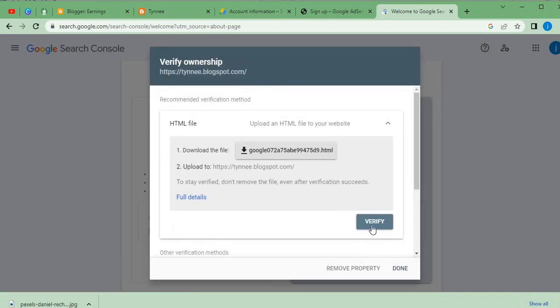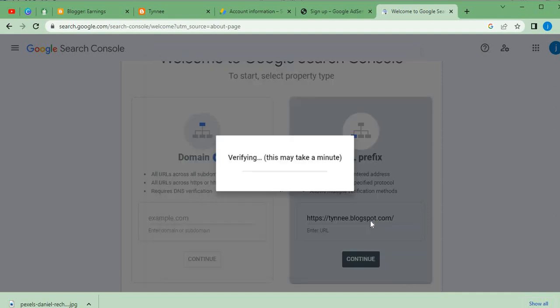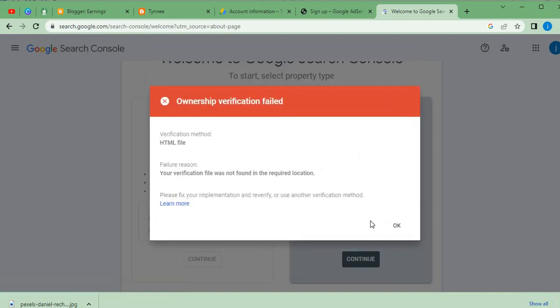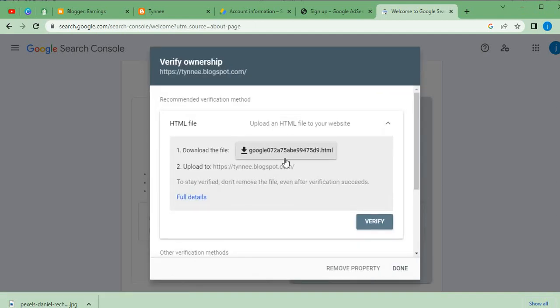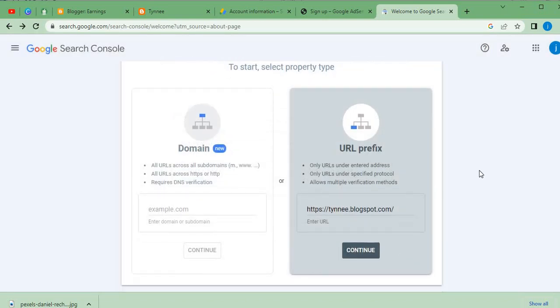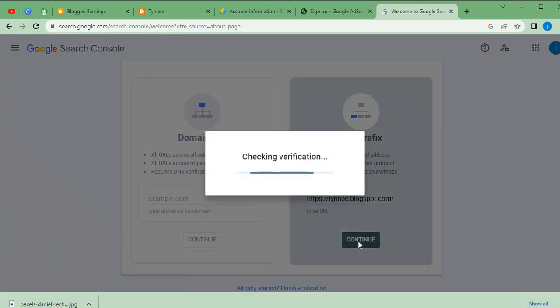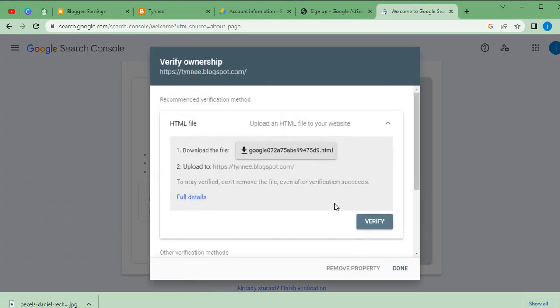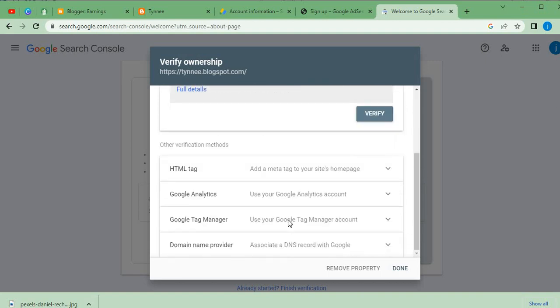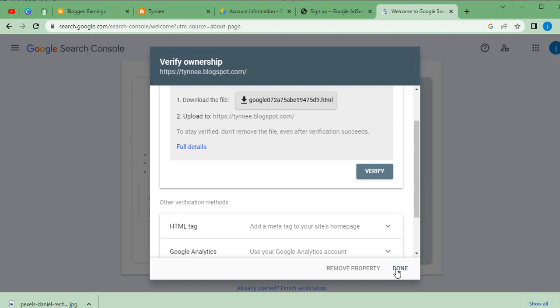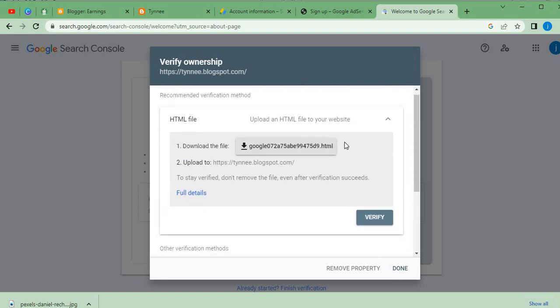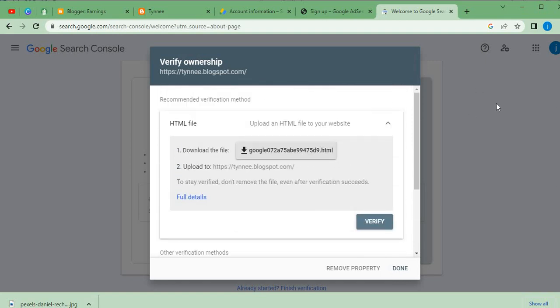Verify. Okay, done. Okay, fine. The reason why it's actually displaying it this way is because we already have an account linked to this.